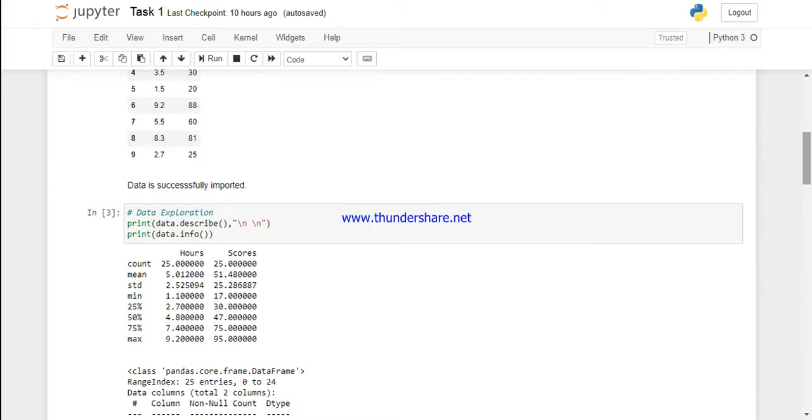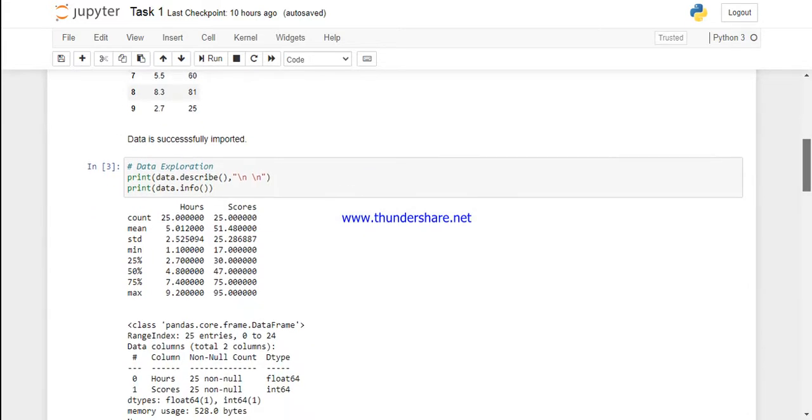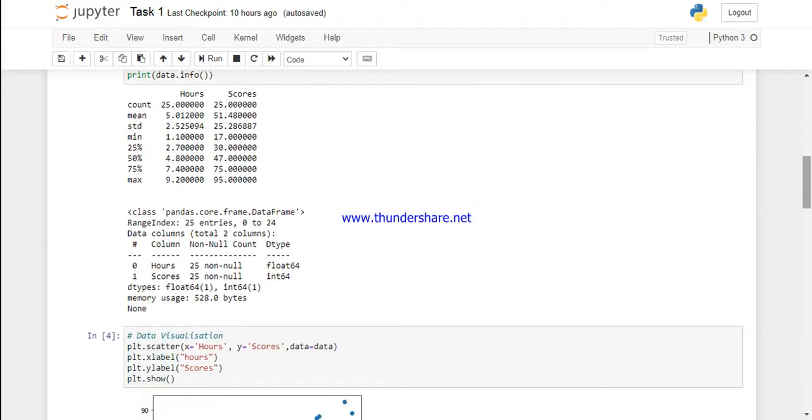Here, using the describe and info functions, we can derive some preliminary intuitions from the data, like count, mean, standard deviation, minimum value, first quartile value, second quartile value, third quartile value, and the maximum. There are 25 entries, among which none of them is null. Hence, there is no missing value, and we are ready to dive into data visualization.